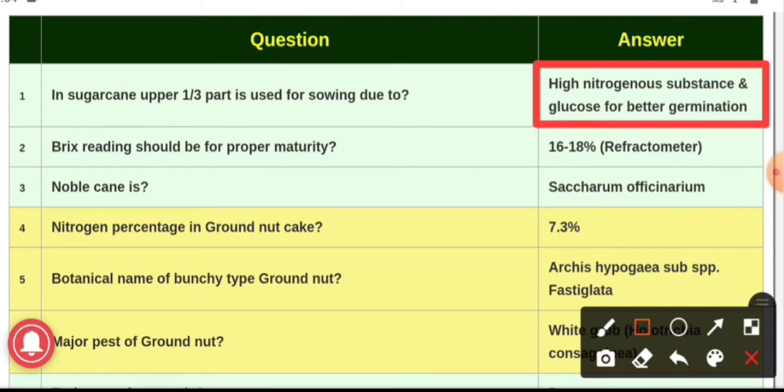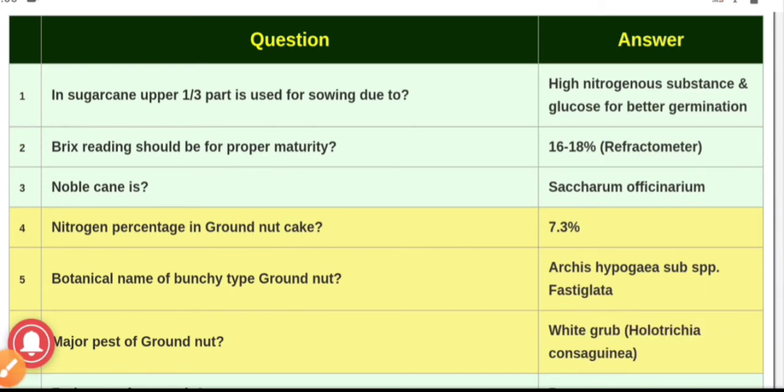Question number second. Brix reading should be for proper maturity, and the answer is 16 to 18%. They are asking this question in regards to sugarcane crop. Brix reading is nothing but the cane maturity measure, and the sugarcane is considered matured only if the Brix value or the refractometer reading is in the range of 16 to 18%. And for calculating the Brix value, the juice should be taken from the middle portion of the stalk.